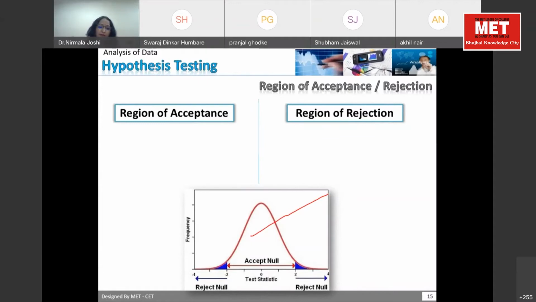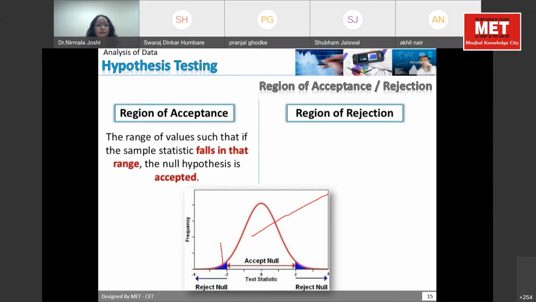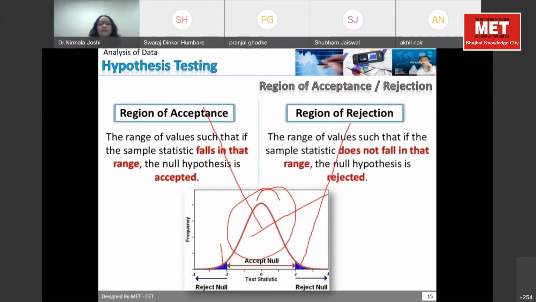But if I picked up one student whose score is only 22, this is my reason of rejection, that he is not within the 95% limit which we have set. He has scored less. So this is called the reason of acceptance and reason of rejection. Any value falling in the center is the reason of acceptance, and any value coming in this category is reason of rejection.